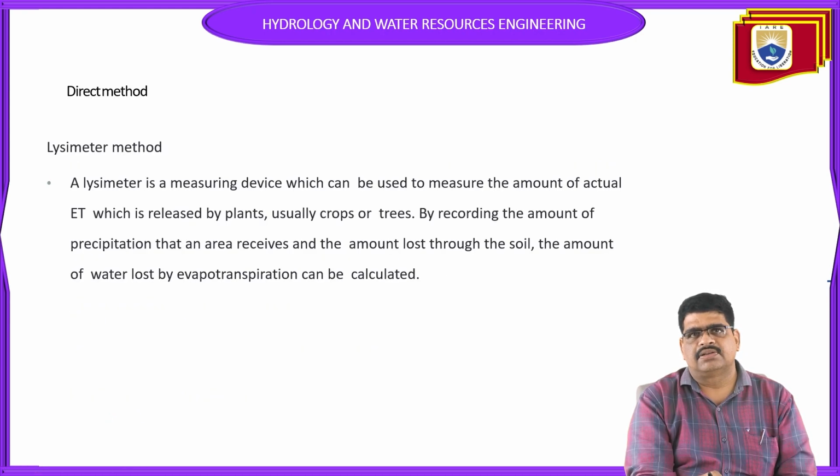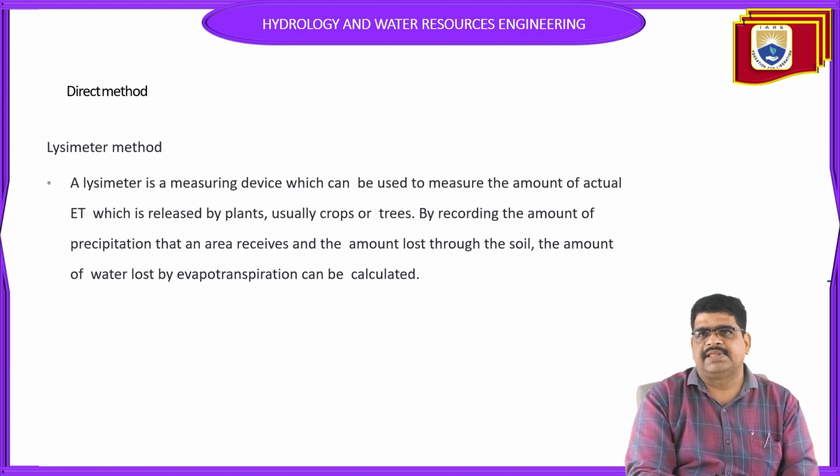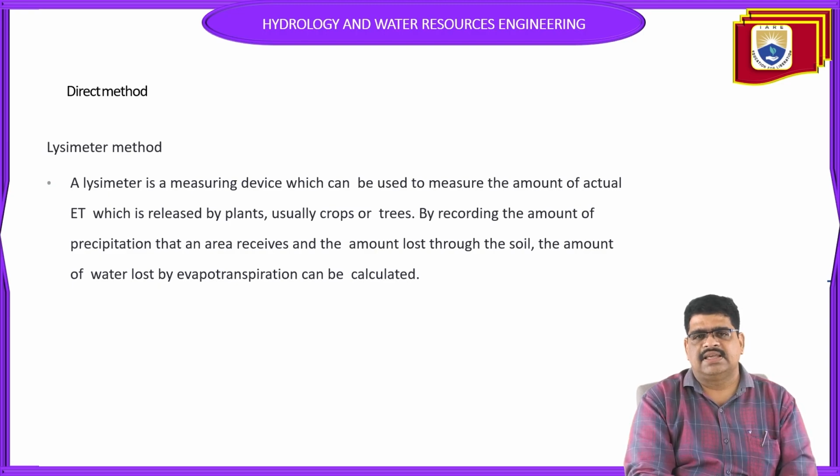That was the indirect method. So in the direct method, what happens? The lysimeter method is also one of the good techniques for calculating evapotranspiration. In the previous ones, we call it the indirect method because we apply some empirical equations, and from the equations only we find the evapotranspiration. But the lysimeter is the direct method of calculating evapotranspiration. So the lysimeter is the best method to calculate evapotranspiration.